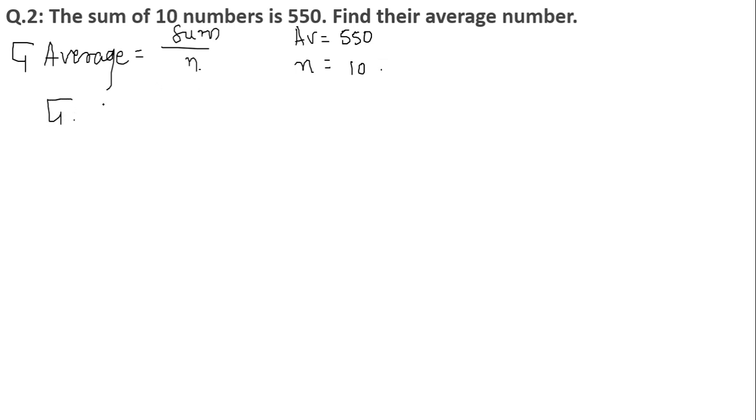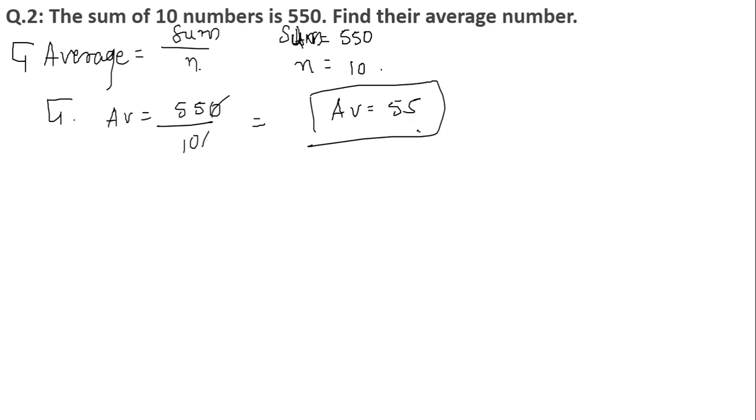We don't know the numbers, but we know the sum of the 10 numbers is equal to 550. Given, right? Sum is given, not average. Okay, so sum is equal to 550. So we know the formula for average. Average is equal to 550 divided by 10. Okay, so average is nothing but the 0 will get cancelled. We will get 55 as your average.